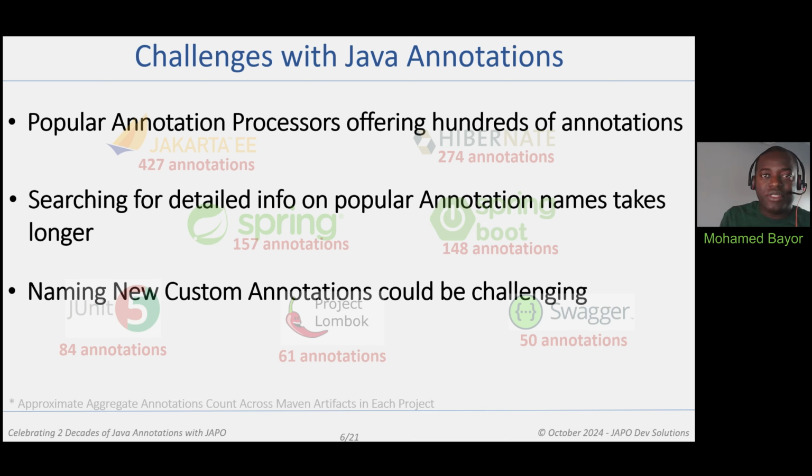What if the annotation name you are interested in is already taken by one existing library, but then in one of the previous versions of the library, that annotation was deprecated? That might actually be an opportunity for you to make use of that name then. So getting to know all of these details by first making use of a typical search engine and then having to go through the official documentation of the library and then find out that the annotation is deprecated could all burn your productivity time.